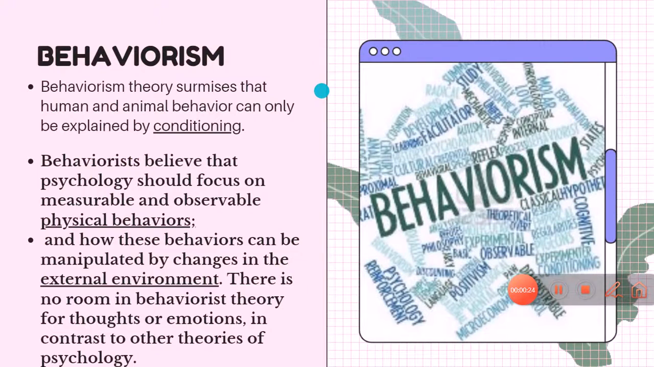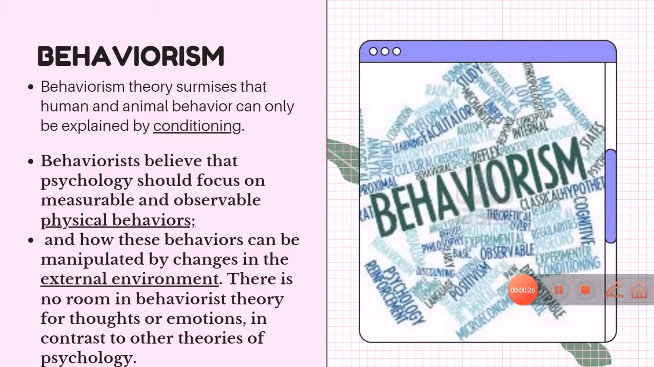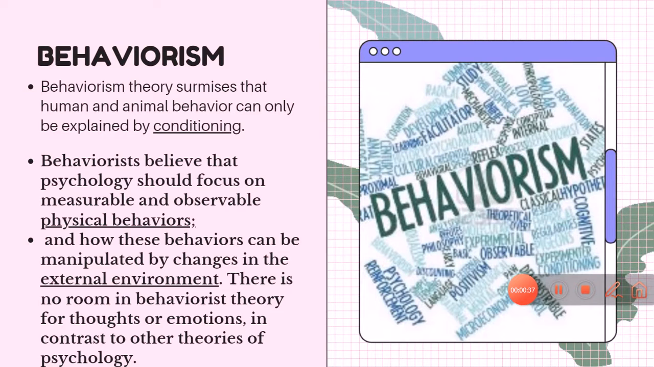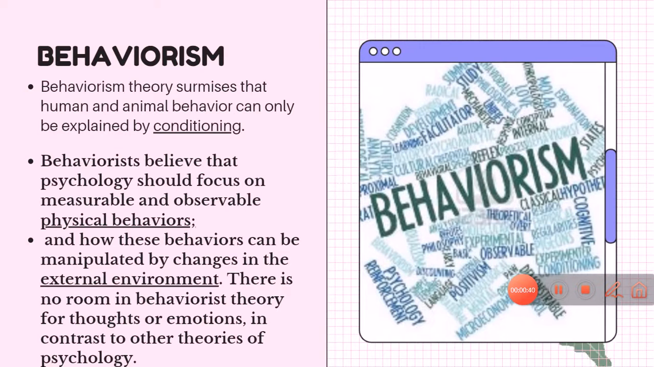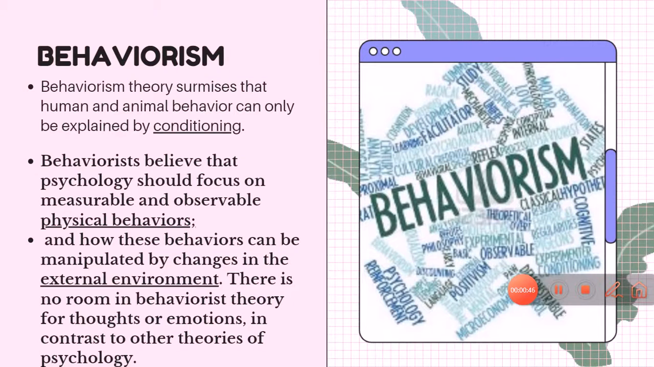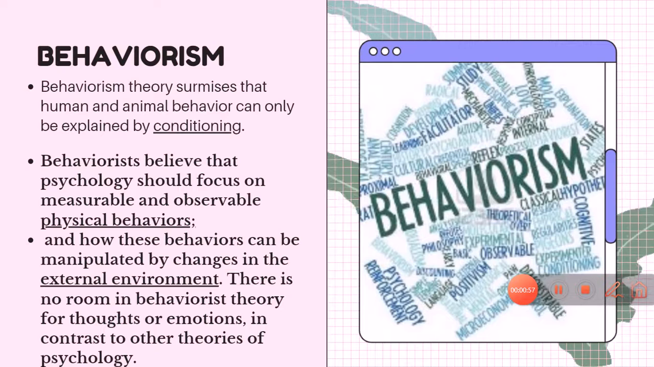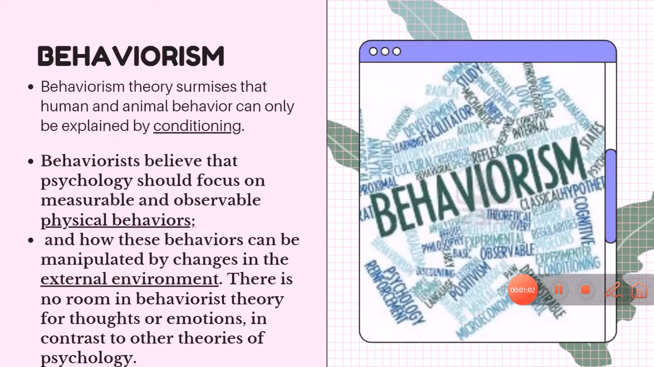So, behaviorism theory surmises that human and animal behavior can only be explained by conditioning. Behaviorists believe that psychology should focus on measurable and observable, physical behaviors, and how these behaviors can be manipulated by changes in the external environment. Also, they said that there is no room in behaviorist theory for thoughts or emotions, in contrast to other theories of psychology.